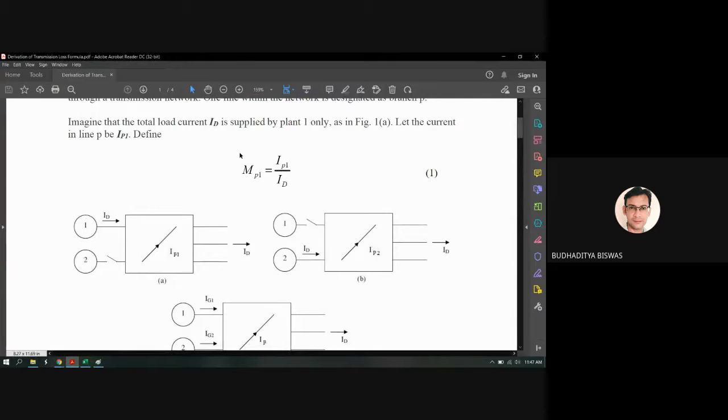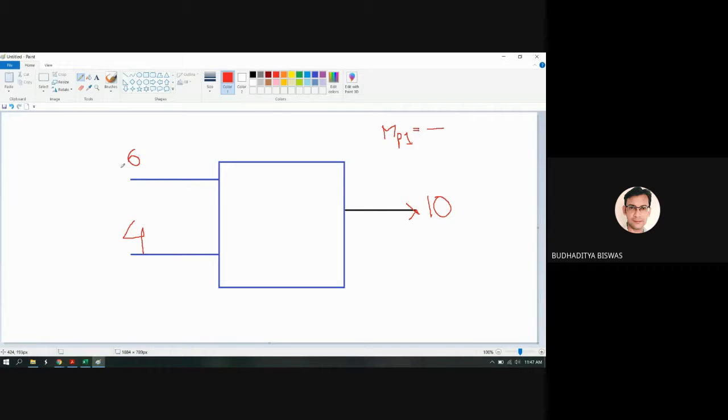MP1 equals the current distribution factor. The formula is also given, IP1 by ID. But what is the meaning of this one? The meaning is how much the power plant 1 is generating. Say 6 ampere, and power plant 2 is generating 4 ampere. Now this 6 ampere is how much percentage of this 10 ampere? So 6 by 10. So this one is called the current distribution factor.